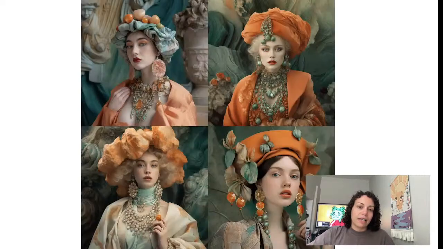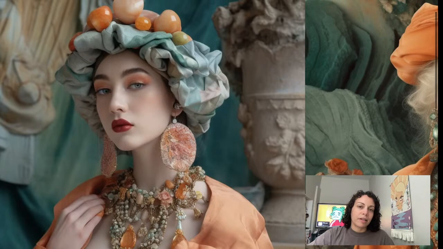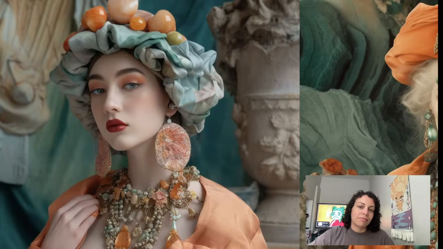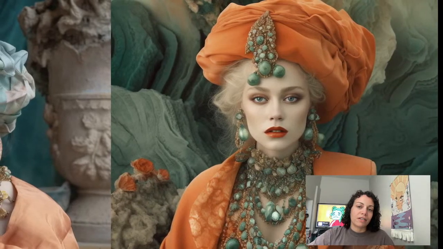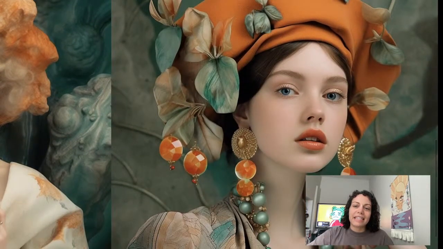These are interesting. Again, we're getting a lot of blue and orange. These are pretty. These have a really soft feel. I don't necessarily love this. It feels too much like an editorial glamour shot to me. I do like this as well.